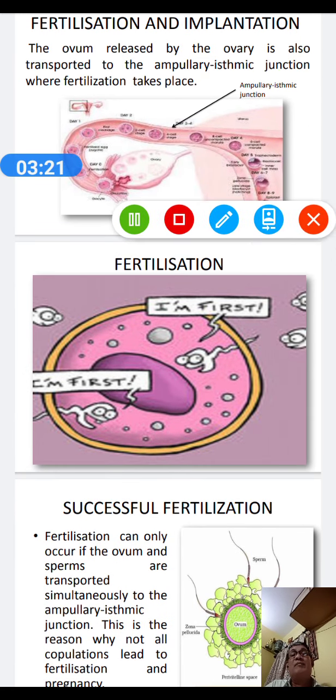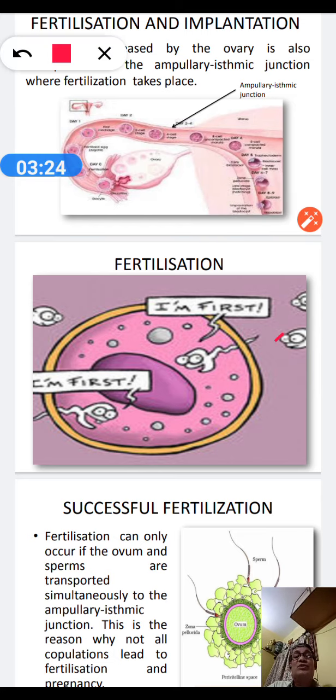Here I have drawn a sketch for you to make the concept clear that millions of sperms are there but only one ovum. So what happens exactly for successful fertilization? Will all the sperms fertilize one ovum, or only one sperm?